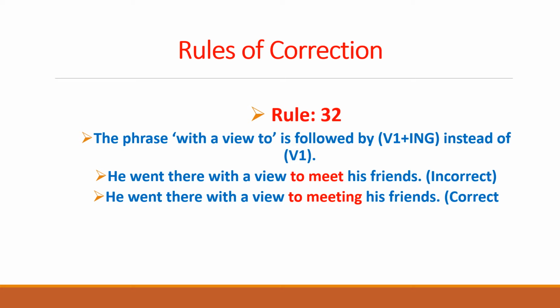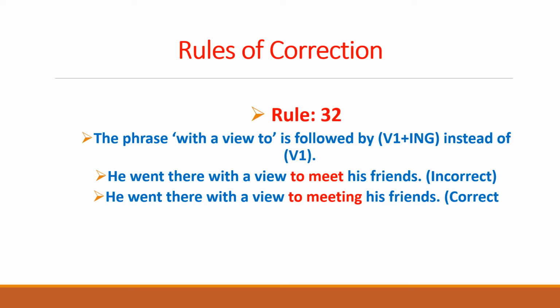But this rule is specific to the phrase "with a view to", that it takes the ing form with the first form of the verb, and normally in an incorrect sentence, the first form of the verb is used with this structure. That is an incorrect use of the structure.